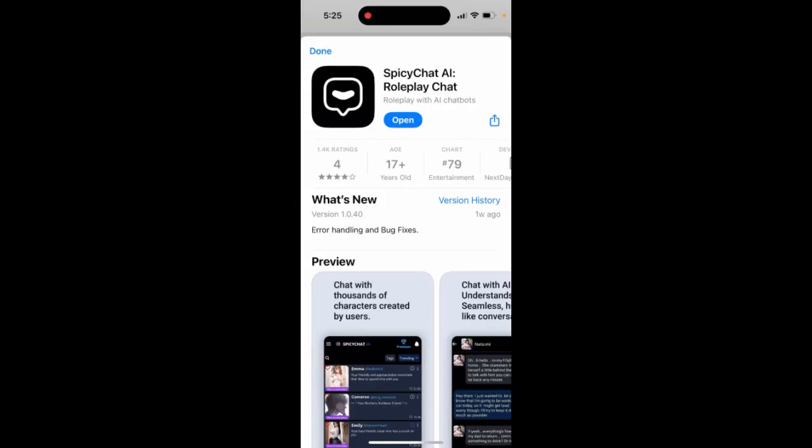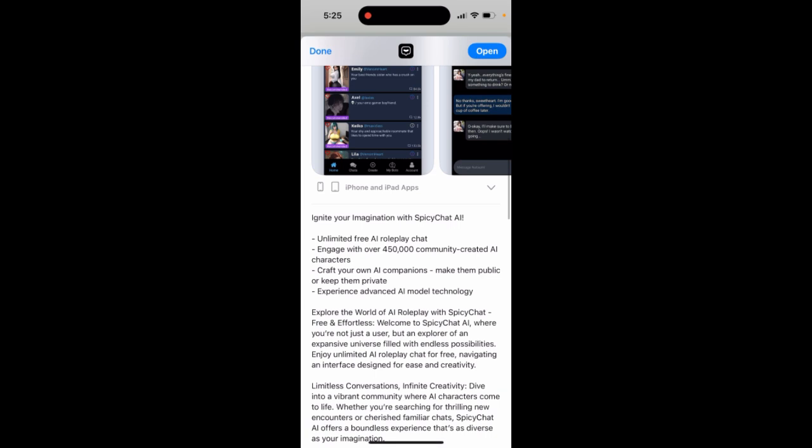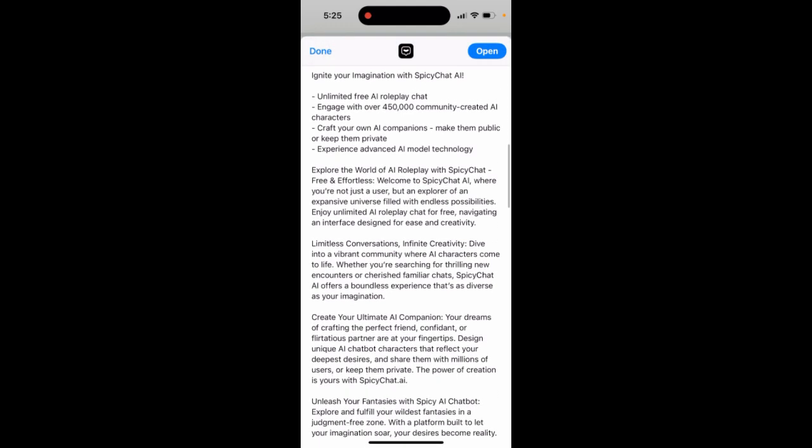Here is the SpicyChat AI app. As you can see, it's growing in the charts in popularity. Unlimited free AI roleplay chat. There are a lot of AI characters. You can create your own AI characters.